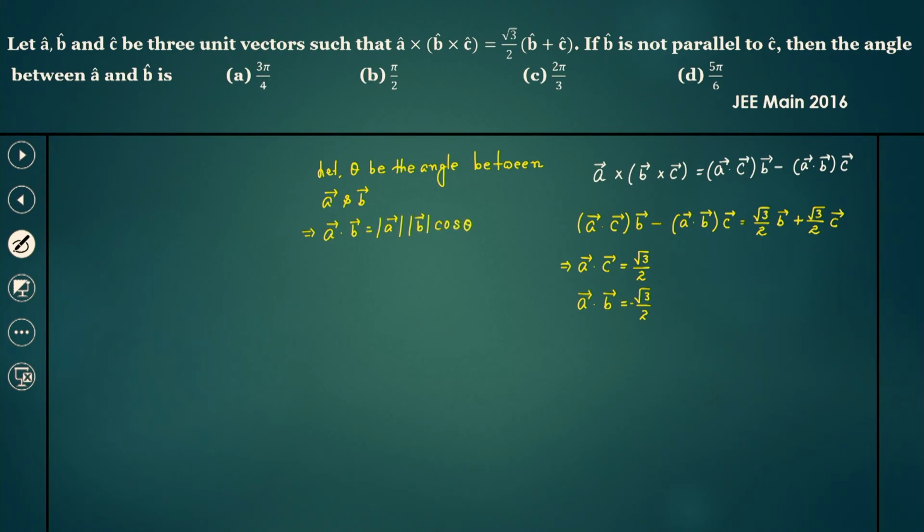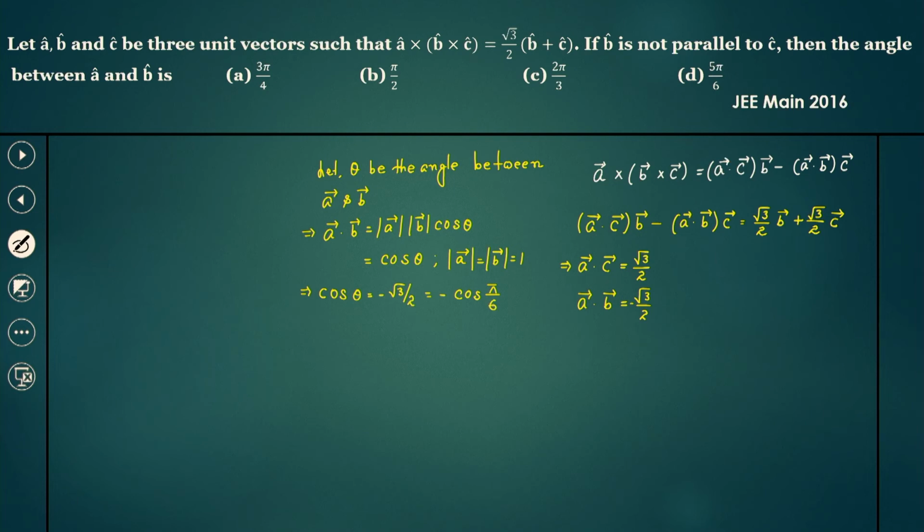In this problem, A and B are unit vectors, so mod of A is equal to mod of B, which is equal to 1. Using this and the relation we calculated, cos theta is equal to minus root 3 by 2. That gives minus cos pi by 6.